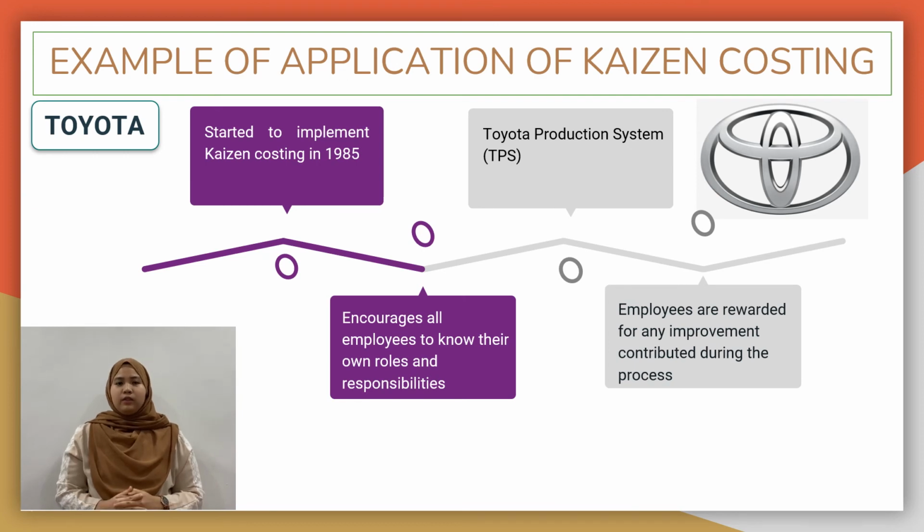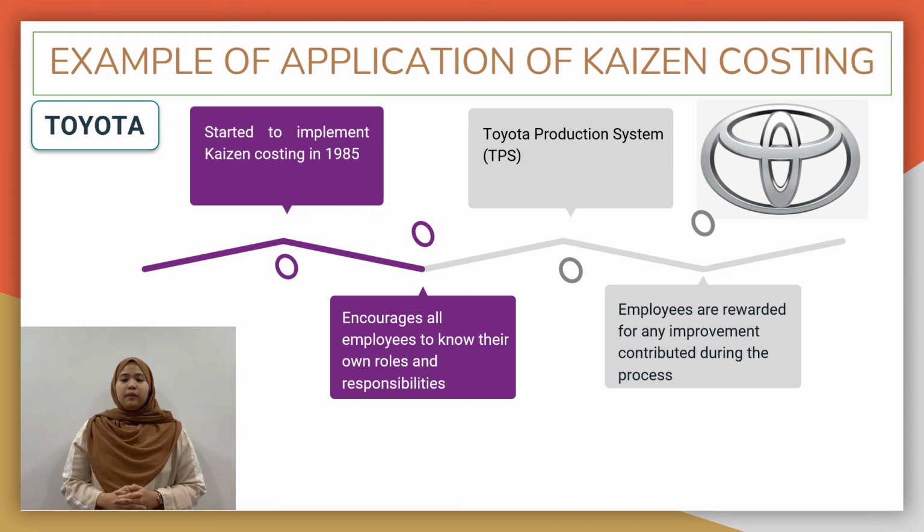Let us move on to the examples of companies that implement Kaizen costing in their organizations. The first company is Toyota. It is one of the biggest car manufacturers in the world that was founded by Kiichiro Toyoda in 1937. Toyota is the first company to implement Kaizen costing in 1985.